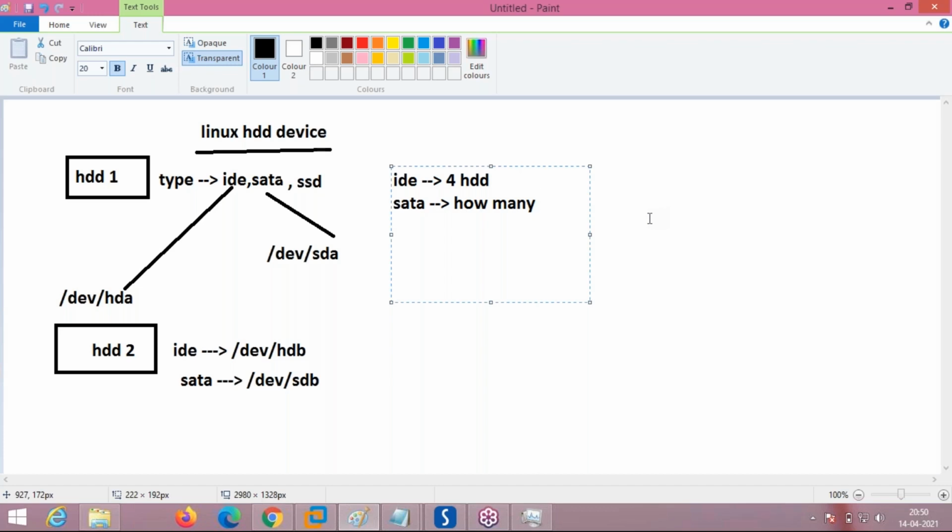But SATA has come in the last 10, 12, 15 years. SATA has become the standard instead of IDE. SATA is better, and a SATA controller will come. For SATA in your desktop, you can have four or five, depending on how many SATA ports there are. That many hard disks and CD-ROMs can be attached to your system.